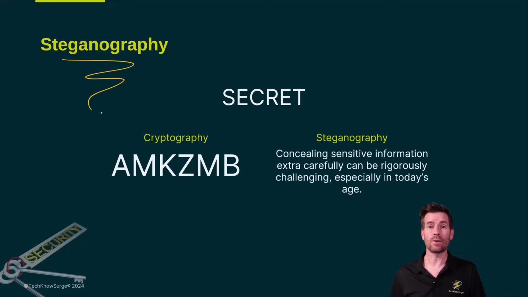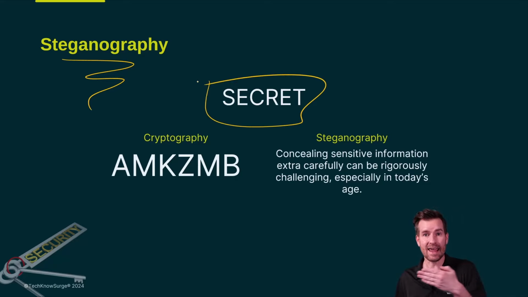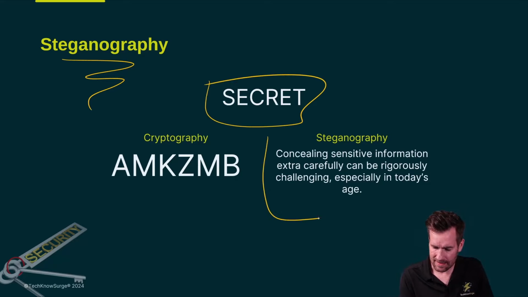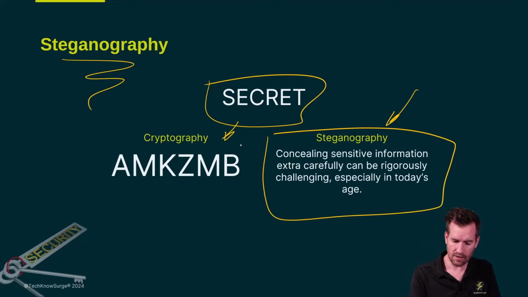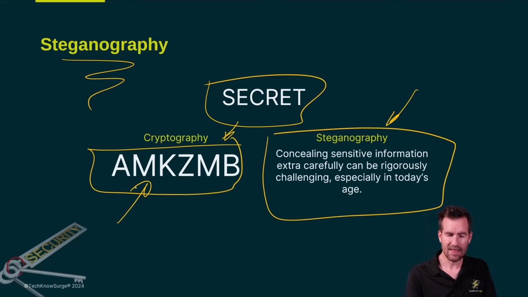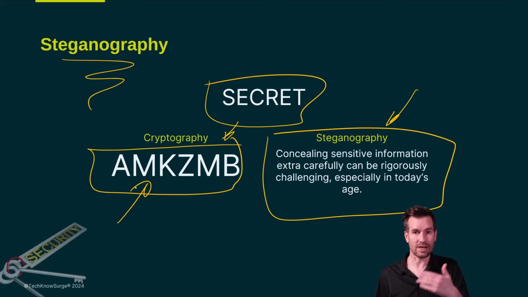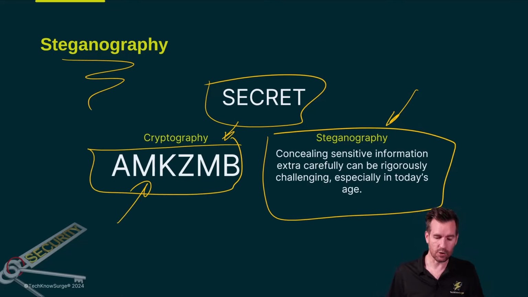Steganography is another way that we can hide a message. We're concealing it in something else. An example is maybe I'm concealing this word secret inside a picture, or I've actually concealed the word secret into this little sentence right here. So it's different than cryptography. In cryptography, we're actually converting. So secret gets converted into something that is supposedly undecipherable, or we need the key to be able to decrypt that message. Versus steganography is hiding it into something else.